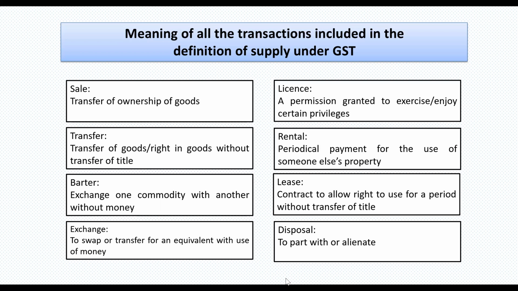Like he uses some machinery for business, and after use it is given to an NGO. So there is no consideration at all for that transaction, but still, because of this definition, that would be included in the term disposal, and there would be liability of GST, and that would constitute supply.